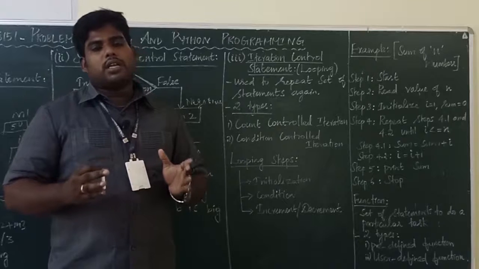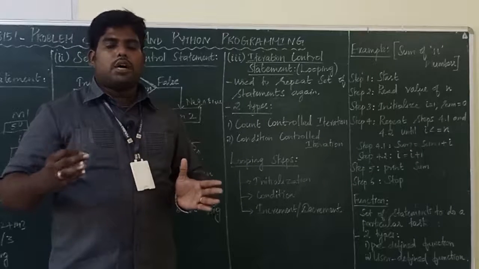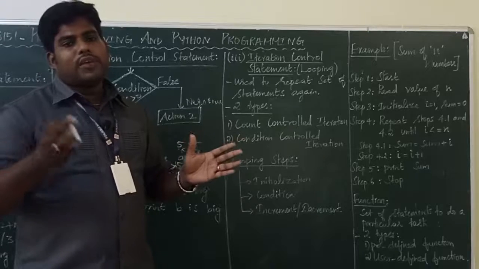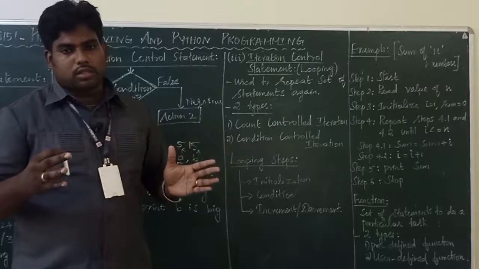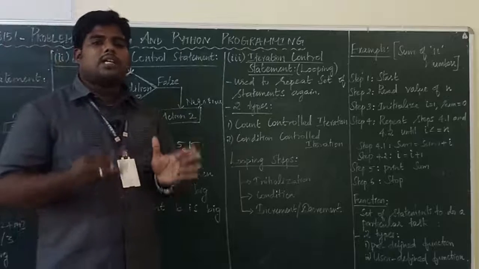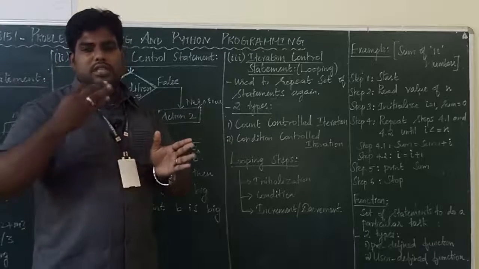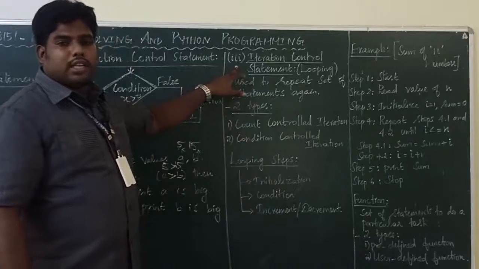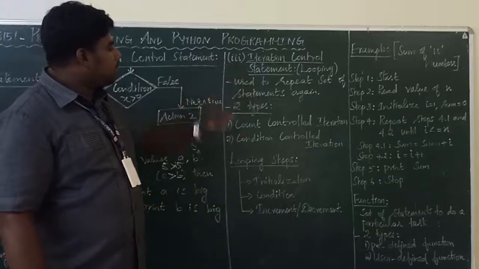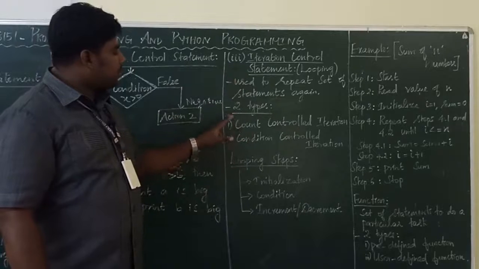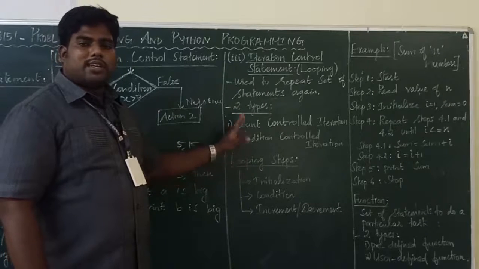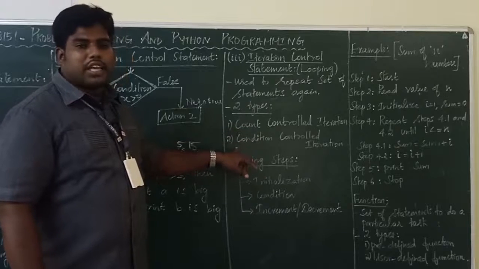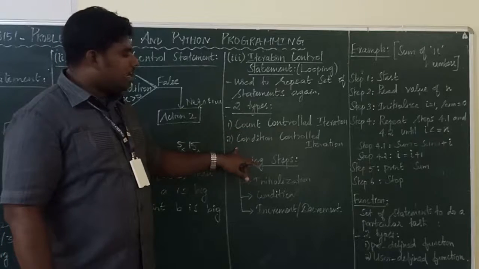Looping is nothing but repeating. In the first video session, I explained that if you want to add 5 numbers, you repeat the addition process 5 times. So if you want to repeat the same set of instructions again and again, at that time we go for iteration, looping or repetition. There are 2 types of iterations: one is count controlled iteration, the second is condition controlled iteration.